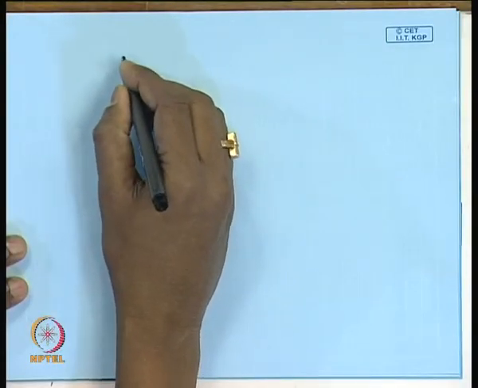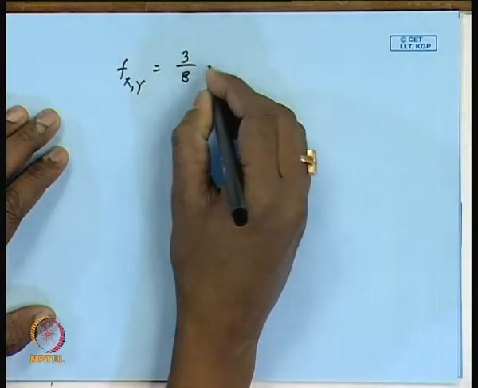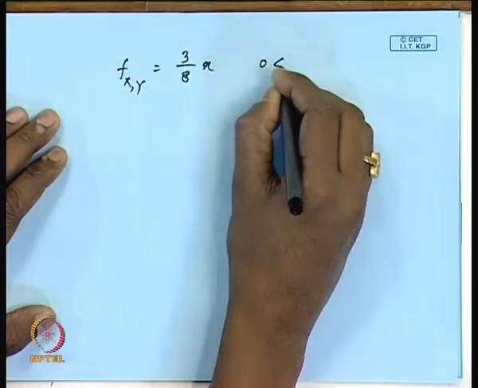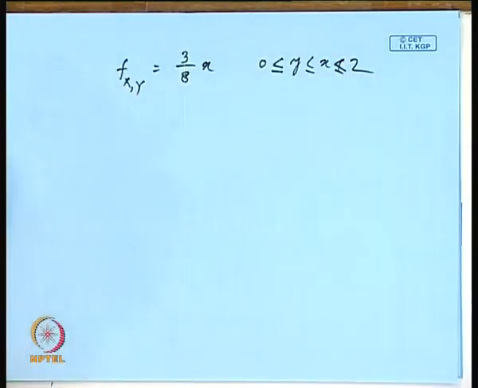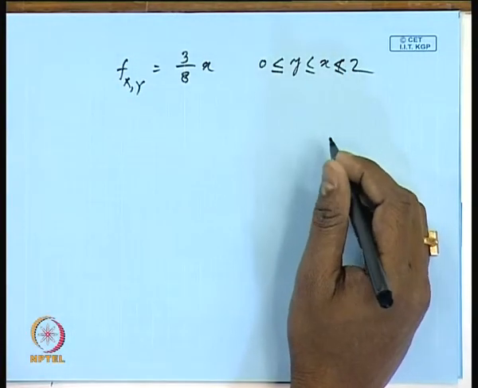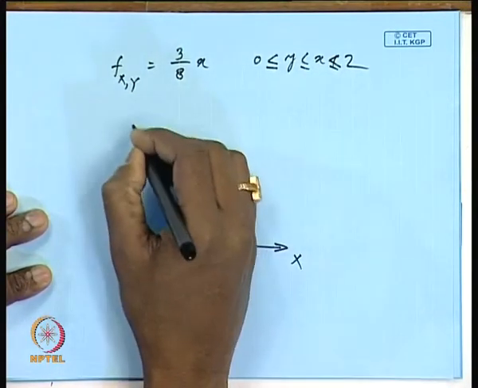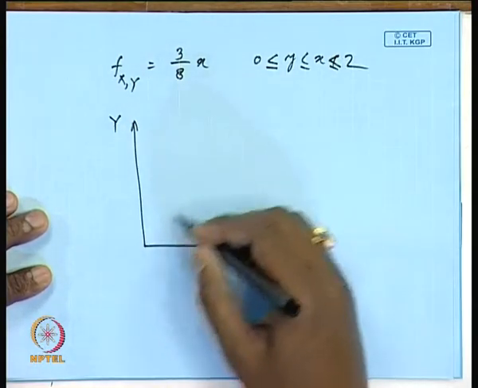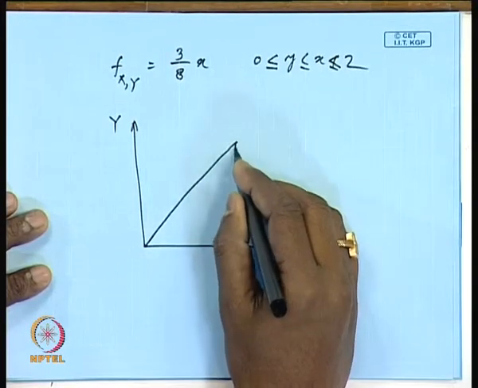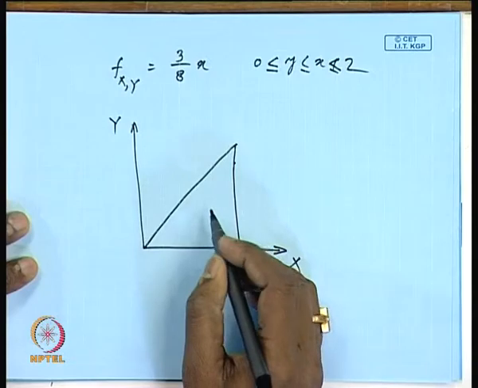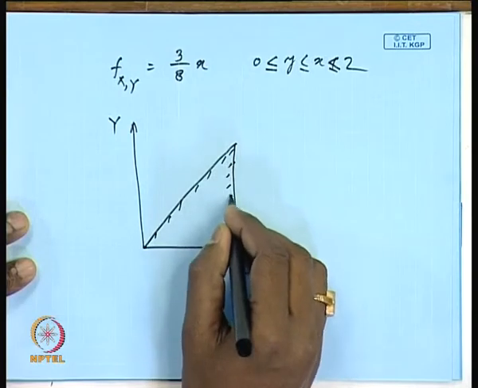on the pad, f(x,y) is equal to 3/8 x for the range 0 less than or equal to y less than or equal to x less than or equal to 2, as given here. If this is your x and this is your y, then you are getting an area like this, where this point is 2. So the PDF is defined over this area, where x is greater than y.